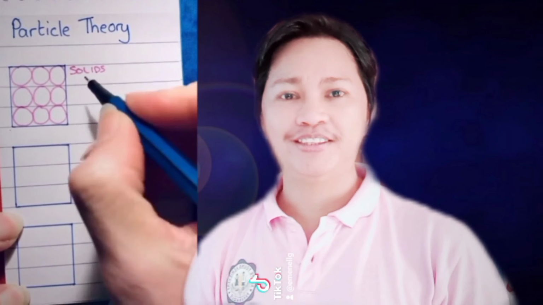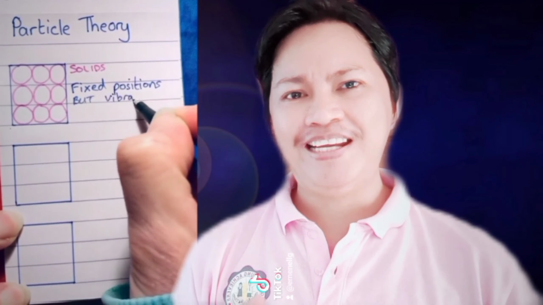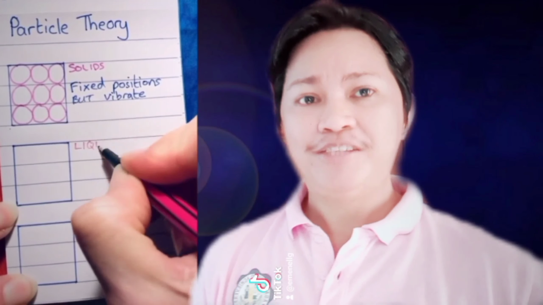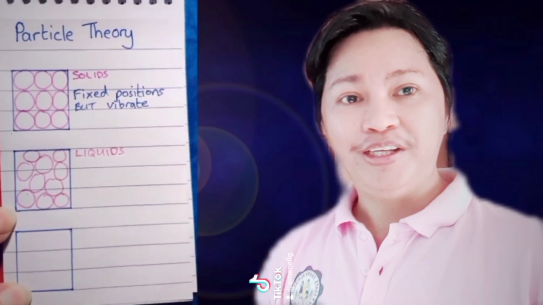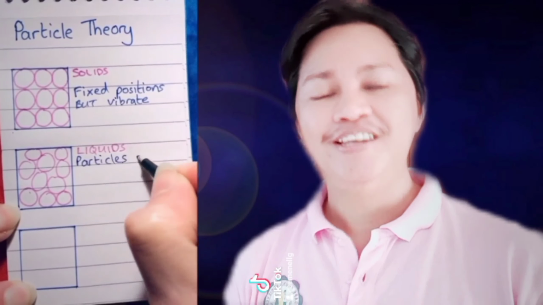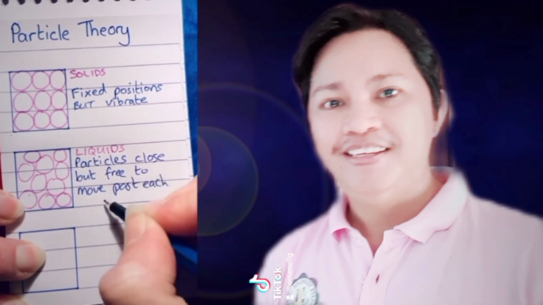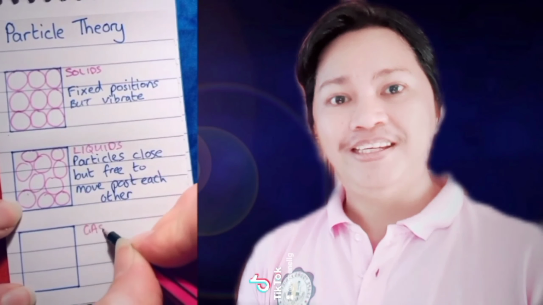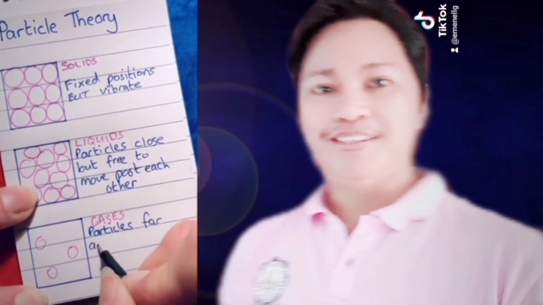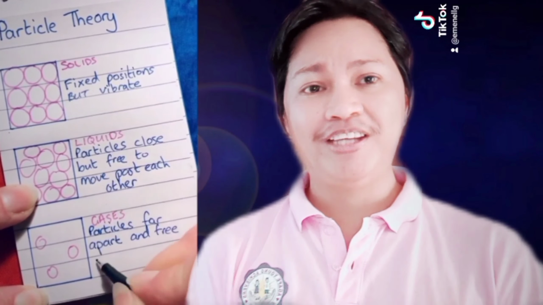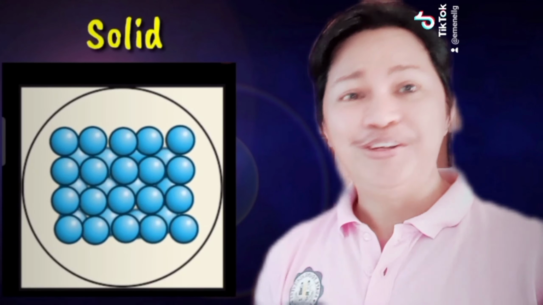So let's begin with the solids. As we can see, the molecules are fixed in position, so they cannot make large movements, but they vibrate. For the second one, we have liquids. The molecules are not too close, not too far, but they move past one another. So particles are close but free to move past each other. And the last one, we have gases. Obviously, the molecules are far apart from each other, so they can create bigger movement, or they can move so fast in all directions.